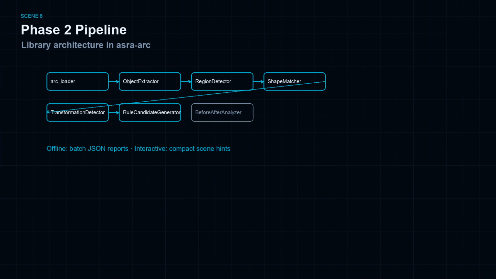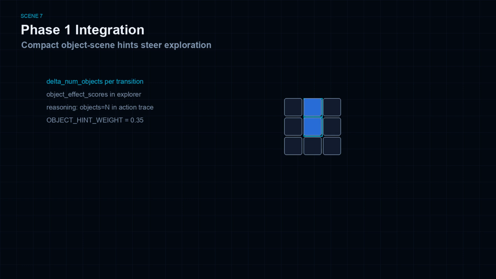Interactive path computes compact scenes on each logged transition and feeds object effect statistics into exploration scoring. Phase 2 closes the loop with Phase 1 through structural action semantics. The action semantics inferencer now tracks delta num objects per transition. The explorer maintains object effect scores, a structural bonus for actions that historically altered object count. Reasoning strings exposed to the environment cite object count, for example, objects equals 7, making traces auditable. This is soft integration. Phase 2 hints steer search without replacing transition logging or hash-based state keys.